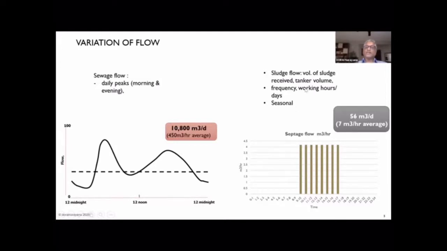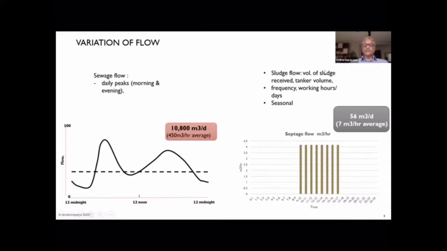It only depends on when the tanker arrives and how big the tanker is and how quickly it discharges, what the tanker volume is, what the frequency of emptying is, and the working hours and working days of your treatment facility. Moreover, there could be some seasonal influences as well. Rainy season, sometimes more desludging, so more flow comes in. So the variation over the day for sewage is the twin peak. Here, only during working hours, maybe 9 to 5, and when the tanker discharges, it shoots up, then there is no flow, right? So this is the kind of characteristic we expect in terms of daily flow.